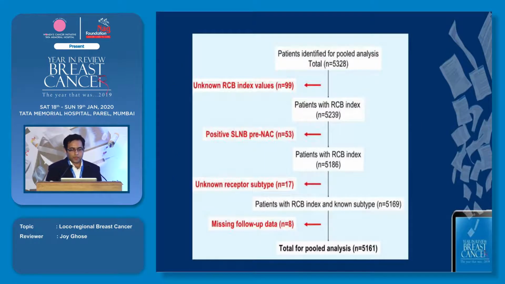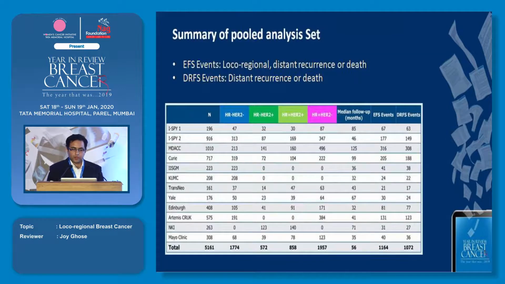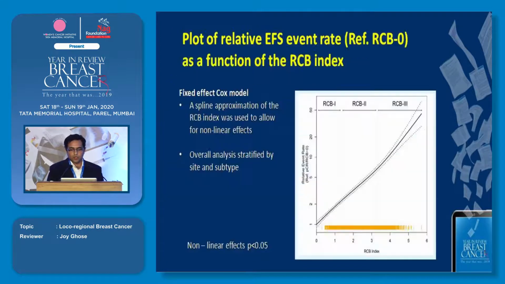The number that they started with was 5,328, and due to various reasons the final pool analysis came down to 5,161 patients. The summary said basically that the EFS and DRFS data which was in these studies correlated extremely well with the RCB score. So this is what the RCB score looked like when they put it together, and they saw how the RCB 1, 2 and 3 patients did in the survival.